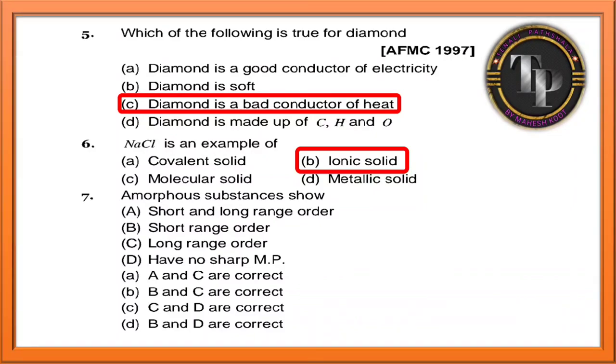Amorphous substances show short and long range order? No. Short range order? Yes. Long range order? No. Have no sharp melting point. That means statement B and statement D are correct. So you have to see the option which contains B and D. It is there in option number D only. So B and D are correct. Option number D is the correct answer for this question.